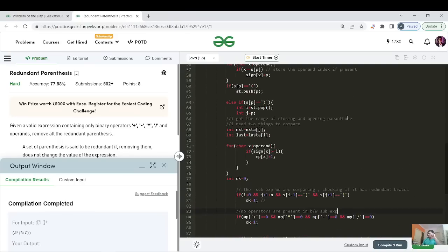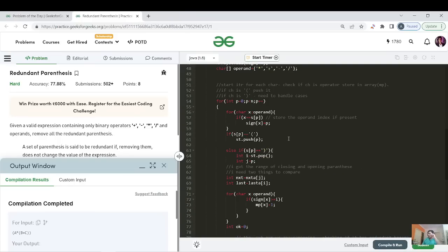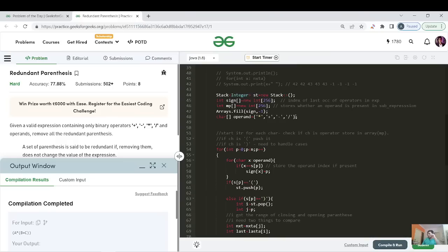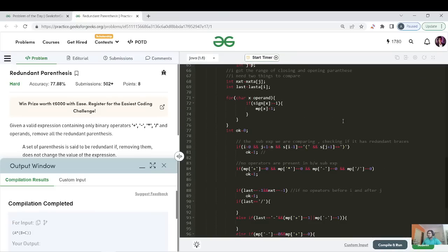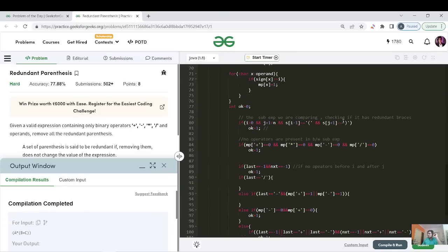And that is why I have written here that this MP is required. This MP is to store whether an operator is present in the sub expression or not, right? I hope you're getting the point, and I hope you were able to relate with every line I have written. Okay, so that's the first case.